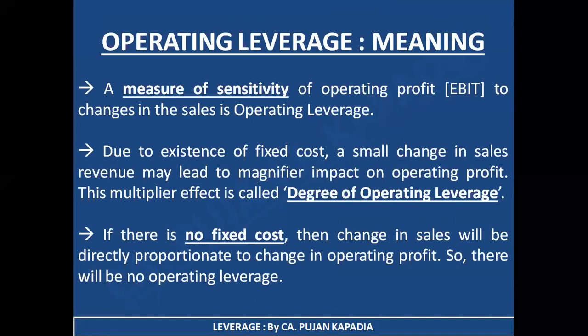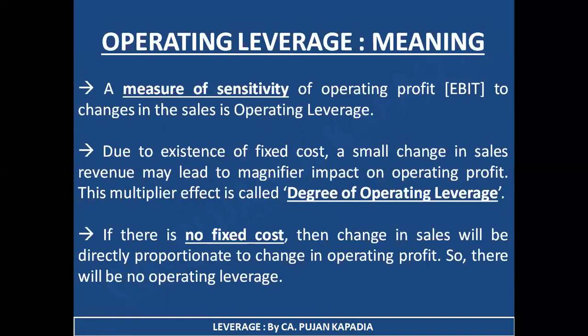So you are going to get clear about what I'm talking about. By now, you are just supposed to remember two important points. First is that it is a measure of sensitivity between two variables. One is operating profit and another is sales. It is just because of the existence of fixed cost that you are going to study this measure of sensitivity.